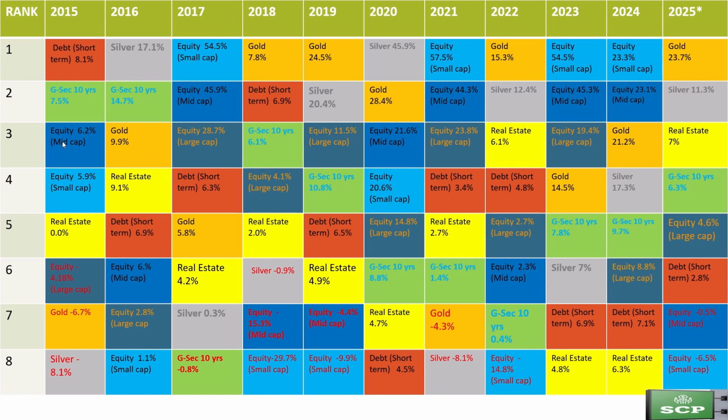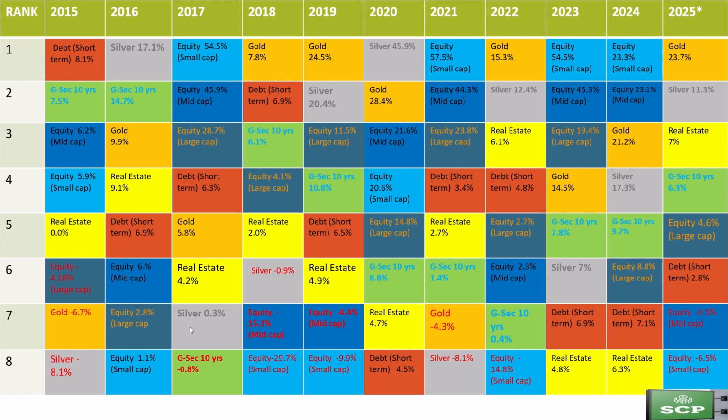Equity mid cap and large cap have consistently delivered reasonable returns for the rest of the years. Real estate has not reported any negative returns from 2015 to 2025, and at the same time, real estate has not reported more than 10% returns.